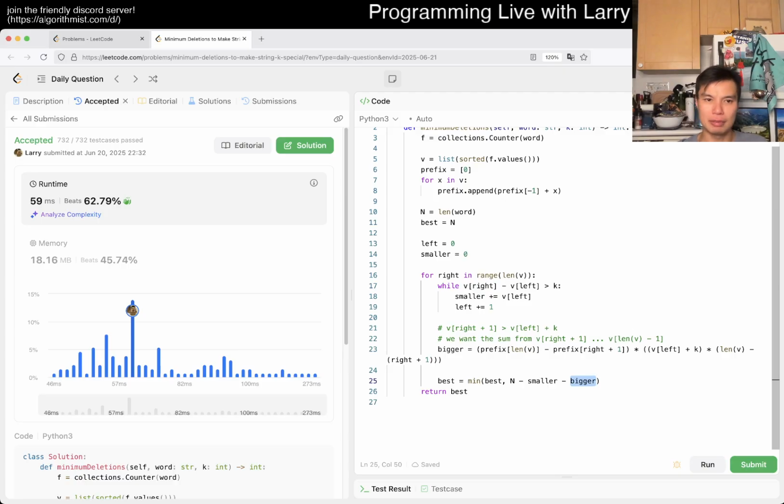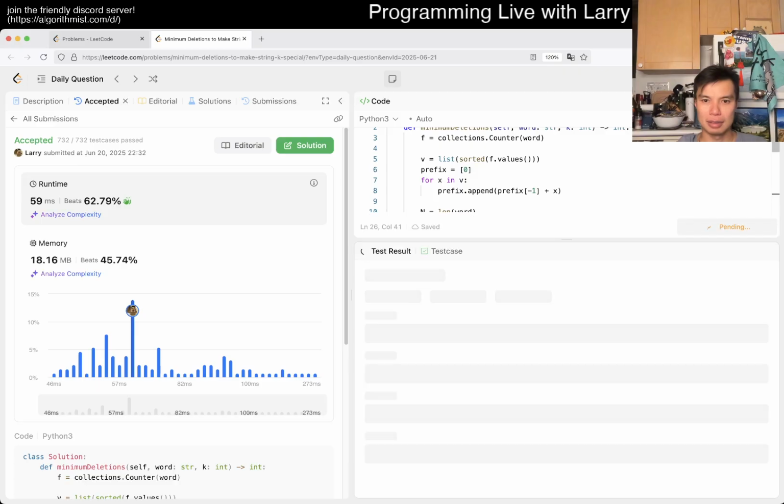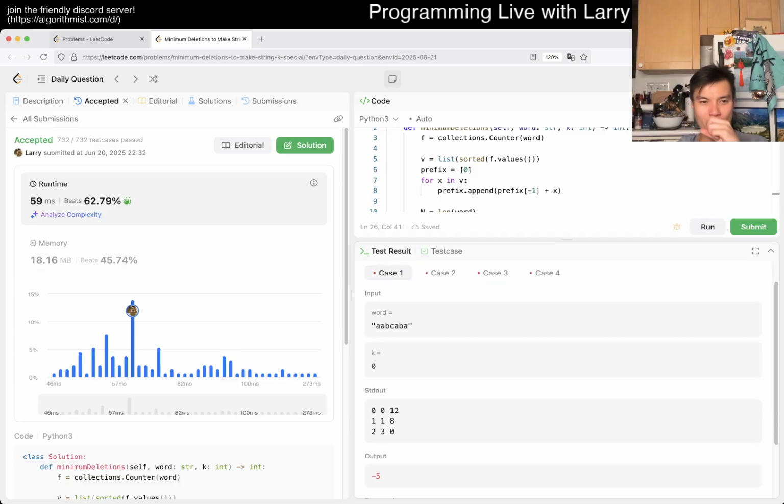No, that sounds right. I mean, this is ideally right, but let's take a look. I don't know anymore. I'm just double checking real quick, but it seems right. It should be over.